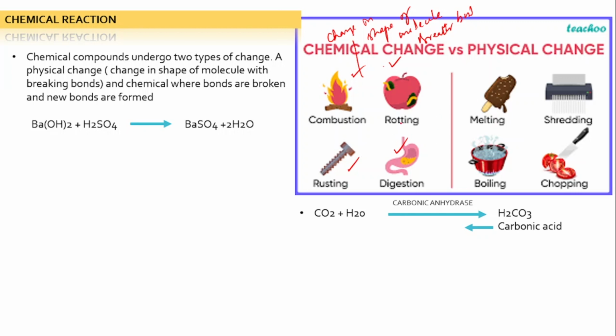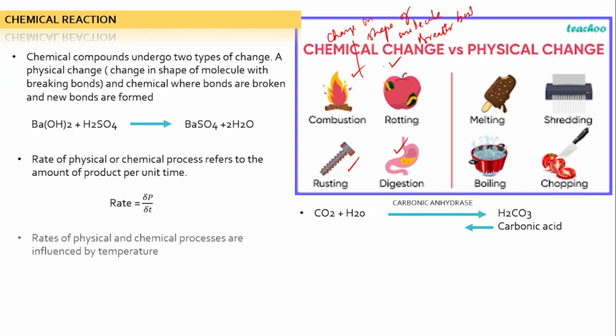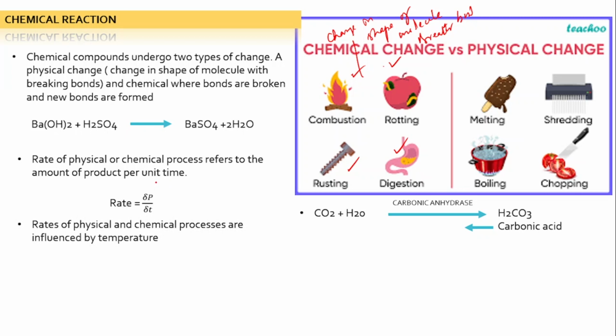And in chemical change, bonds are broken and new bonds are formed here. Okay, here we have barium hydroxide, Ba(OH)2, and sulfuric acid, H2SO4. So what is happening? You can see sulfate is joining with the barium and water is released. So this is a chemical reaction where bonds are broken and new bonds are formed. This is one of the examples of this.